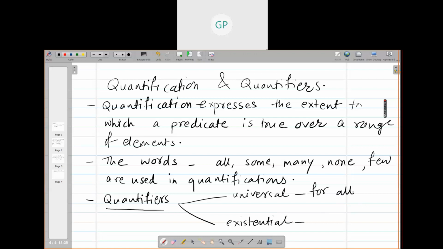And existential quantifier means for some. This is the symbol for all, and this is the symbol for there exists.